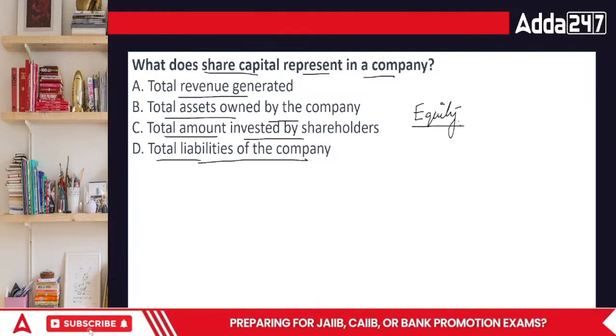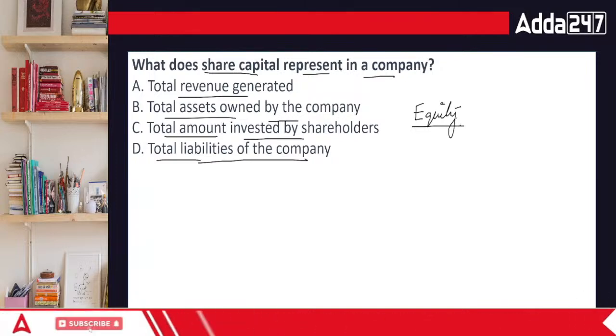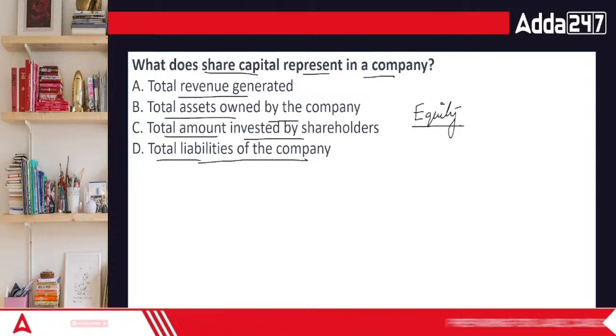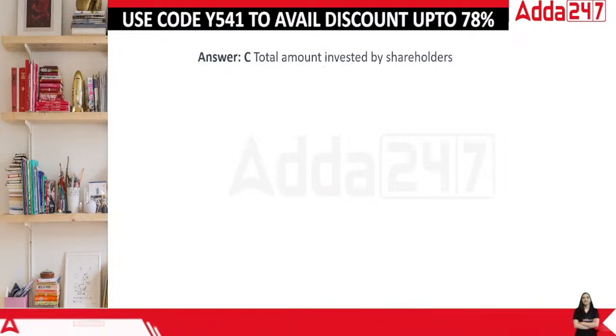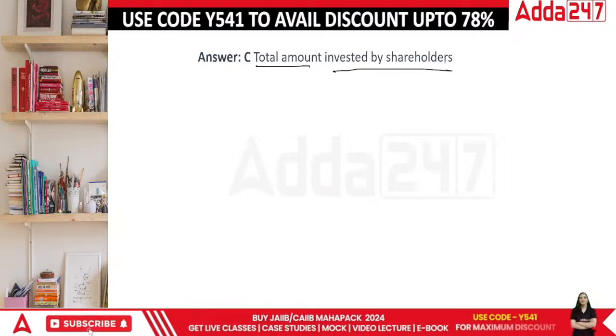So we have total amount invested by the shareholders. Basically, whatever money you and I are putting into the business is covered in this scenario.